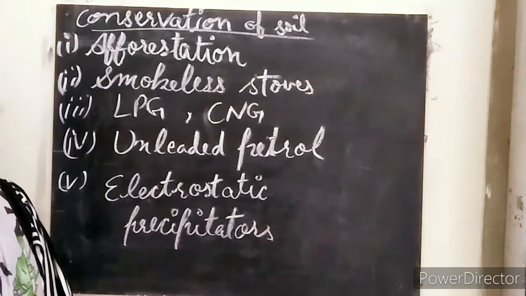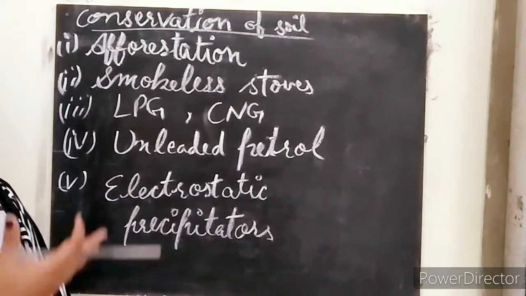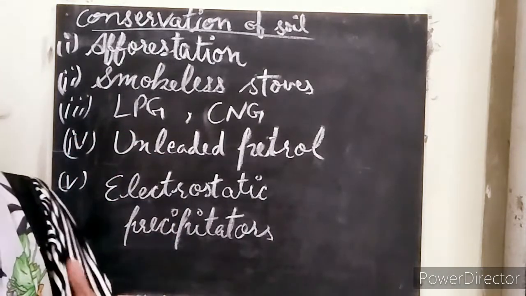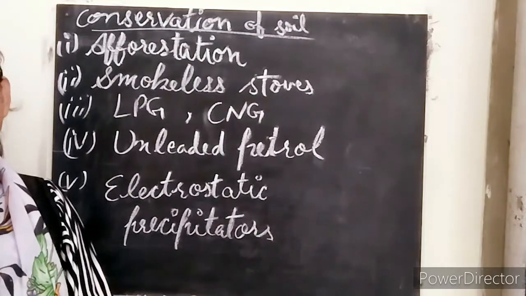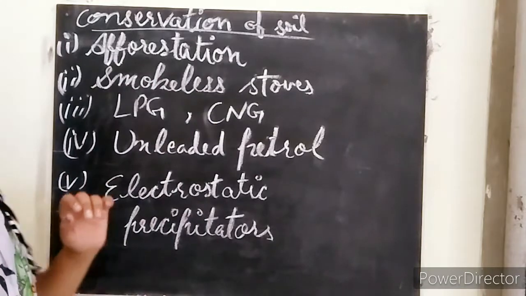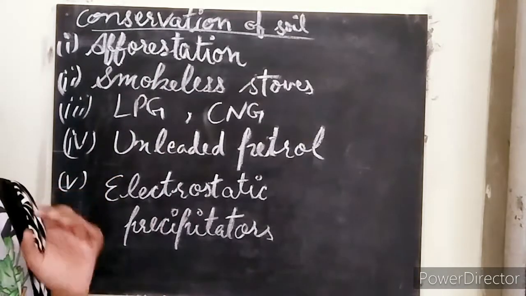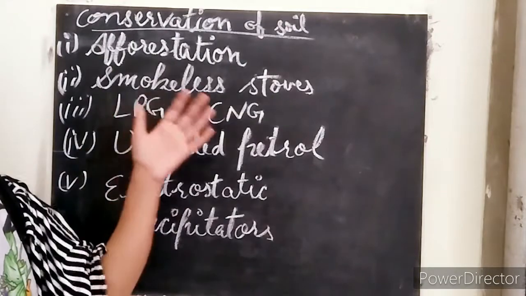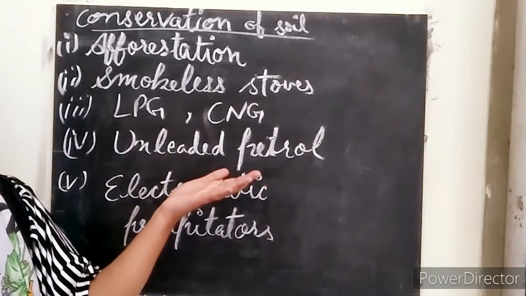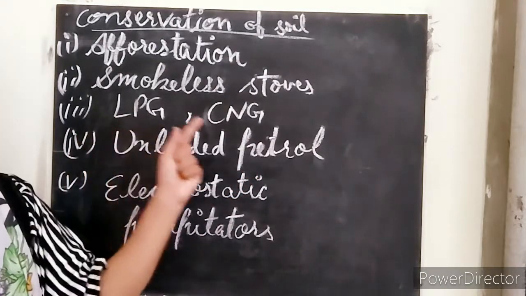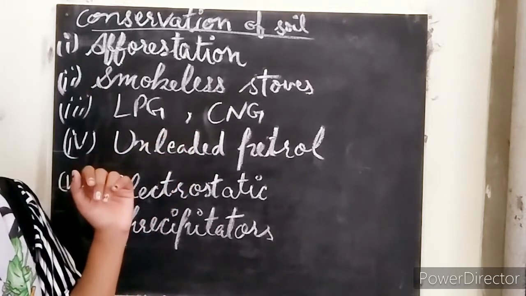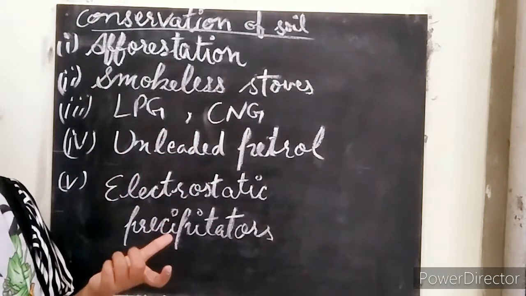So here are some conservation measures by which you can stop your air from getting polluted, okay? First of all, we have afforestation. Try to plant more and more trees, so that the excess carbon dioxide is absorbed by the trees, okay? And next, smokeless stoves. Your stoves should be smokeless, because smoke gets mixed with the air and makes the air polluted, right? And next, LPG and CNG. Try to use LPG and CNG, because these are smokeless gases, okay? They do not emit smoke.